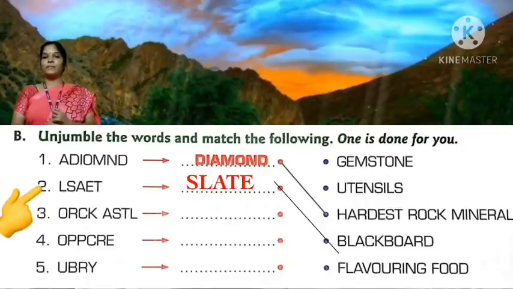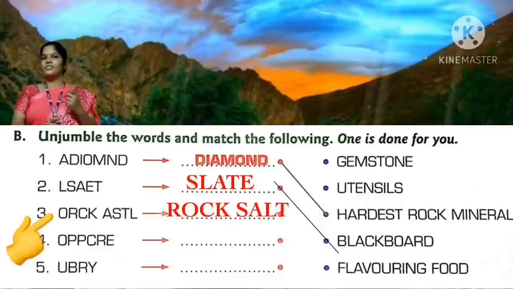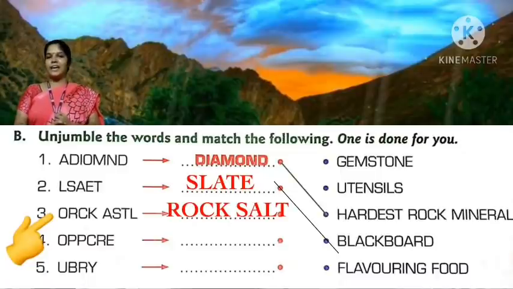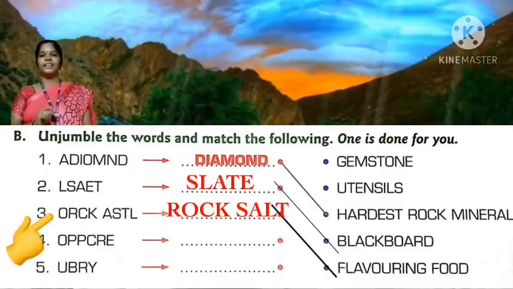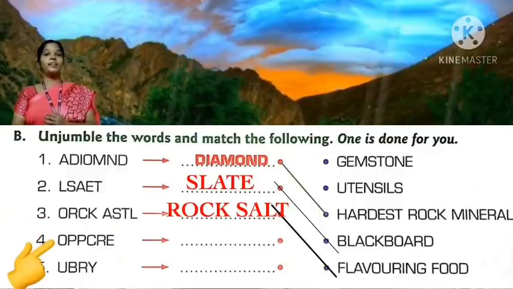Slate is used in making blackboard. Third question. Rock salt. R-O-C-K, rock. S-A-L-T, salt. Rock salt. Shall we match rock salt with the correct option? Yes, flavoring food.